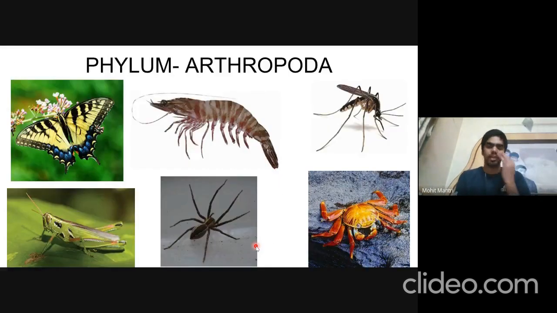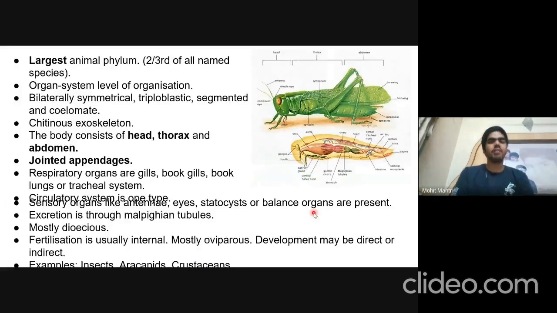Then comes the phylum Arthropoda. This is the largest phylum of animal kingdom, and it consists of all the insects, all the crustaceans, and all the arachnids. So this is butterfly, grasshopper, prawn, mosquito, spider, crab. This is the largest phylum, and it consists of almost 2/3 of all the classified species so far. They have organ system level of organization.